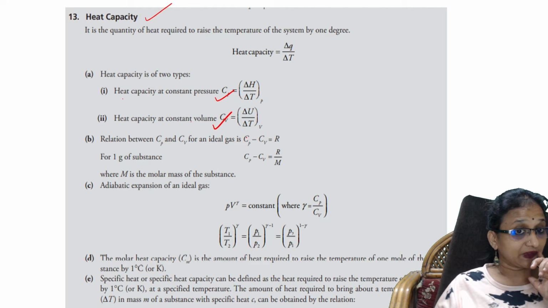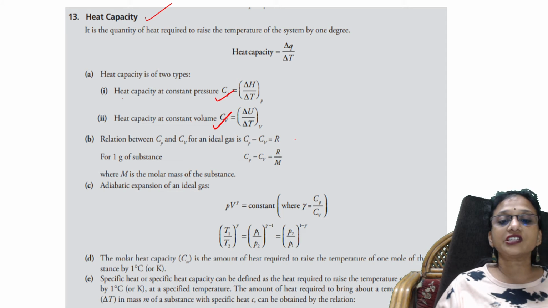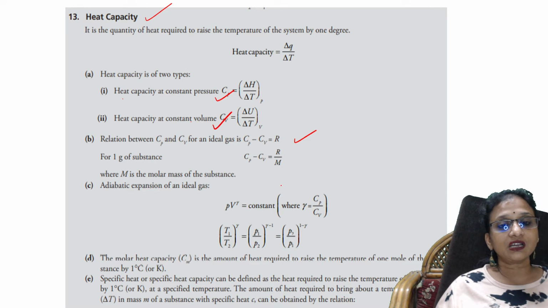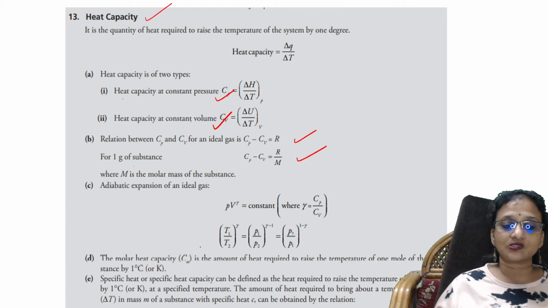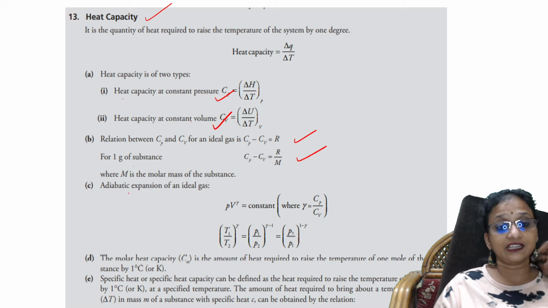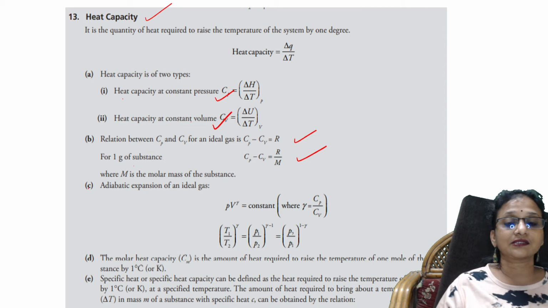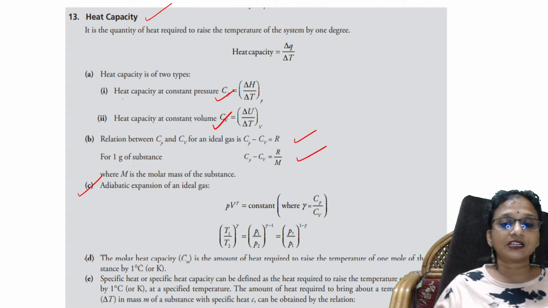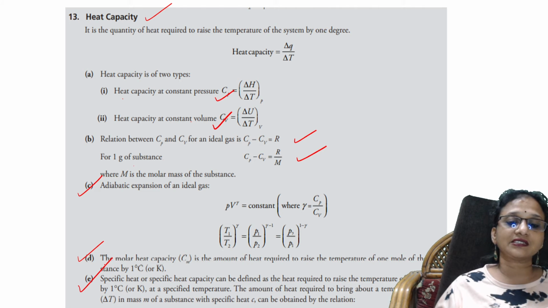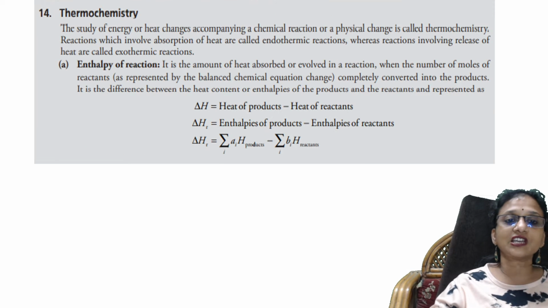Both the formulas I have given. After that, what is the relation between Cp minus Cv is equal to R? And if you take 1 gram of a substance, what is the formula? That is also given. And next important thing, adiabatic expansion of an ideal gas. If the particular gas is undergoing adiabatic expansion, what is the term? Done. Then after that, what is molar heat capacity? What is the definition of specific heat capacity? Like that, the whole chapter is covered in this particular summary.